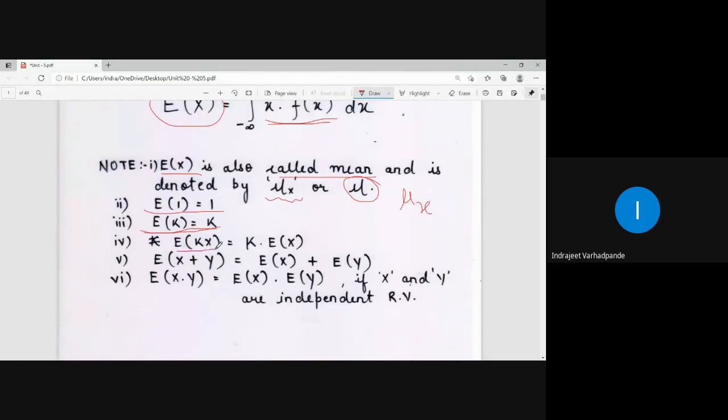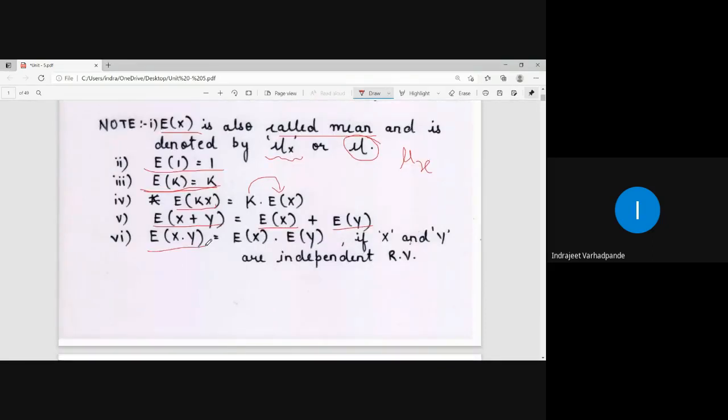Expectation of a constant multiplied by any random variable x: k goes outside, take the expectation of the variable. E of x plus y. Expectation of x plus y is expectation of x plus expectation of y. Expectation of product xy is equal to the product of the individual expectations of x and y, provided x and y are independent random variables.